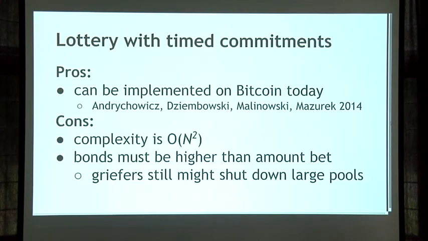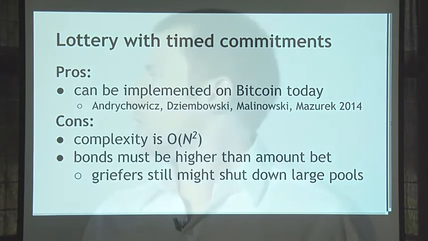So this lottery in Bitcoin using timed commitments has been proposed and can actually be implemented on top of Bitcoin today. Now the downside is that this is fairly complicated. Doing those timed hash commitments requires multiple transactions. And when you have n players in the lottery, it's actually an n-squared algorithm. And you also have to put money up in the form of a bond. And the key property is that the bond money you put up has to be more than the amount that you're actually betting. So this isn't the most efficient way to do a lottery because you have to put up more money than is actually at stake in the lottery, but it's pretty good, and for a small number of people it might work okay.